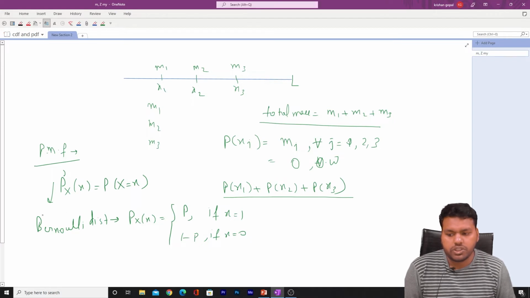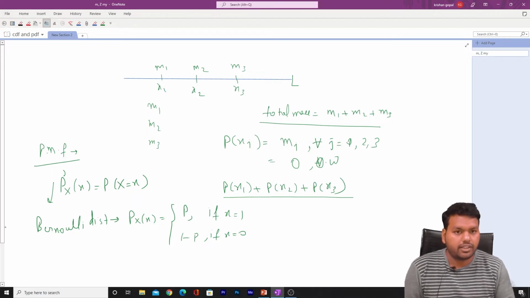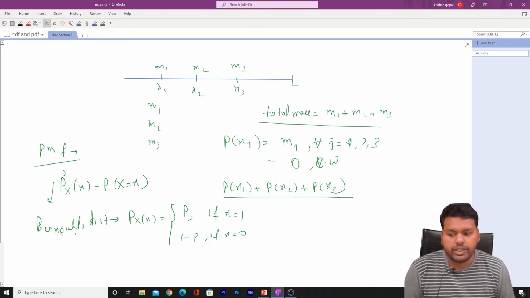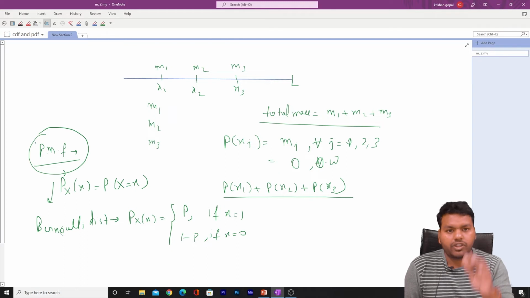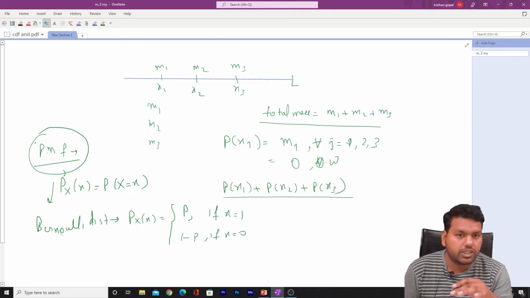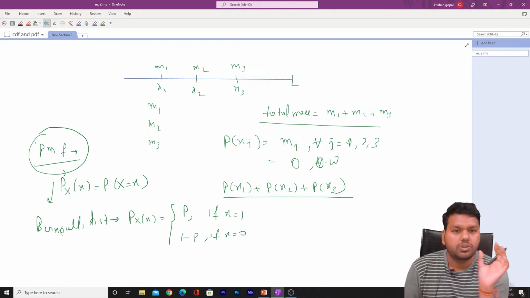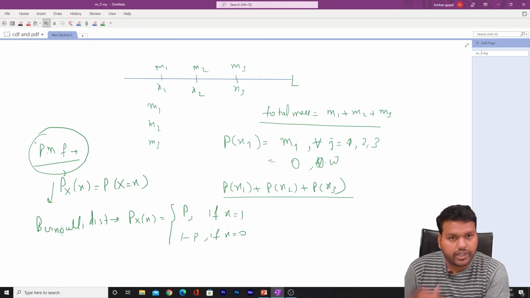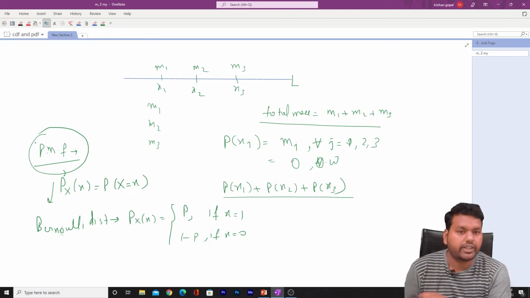So the Bernoulli distribution is an example of a discrete distribution, and to calculate the probability in the Bernoulli distribution we use the probability mass function. So the basic idea is that we use the word mass in probability mass function because the idea of calculating the total mass and calculating the probability of a discrete random variable is the same, right?